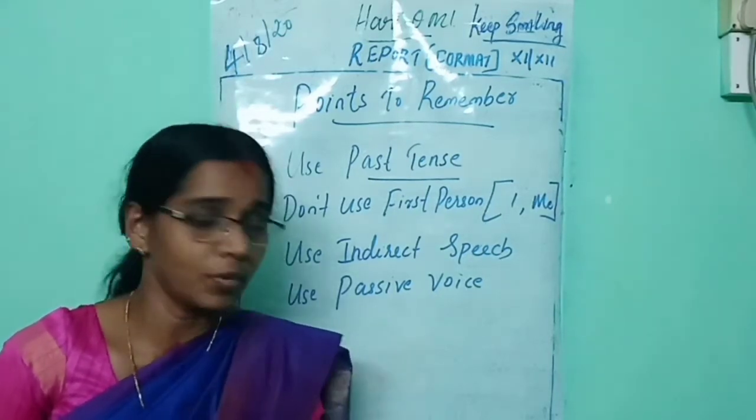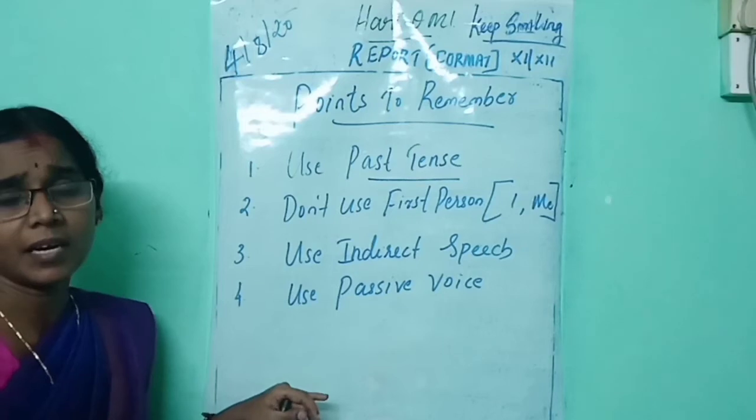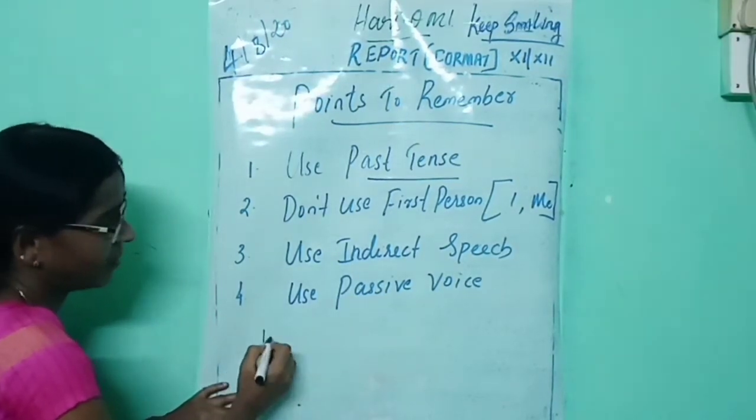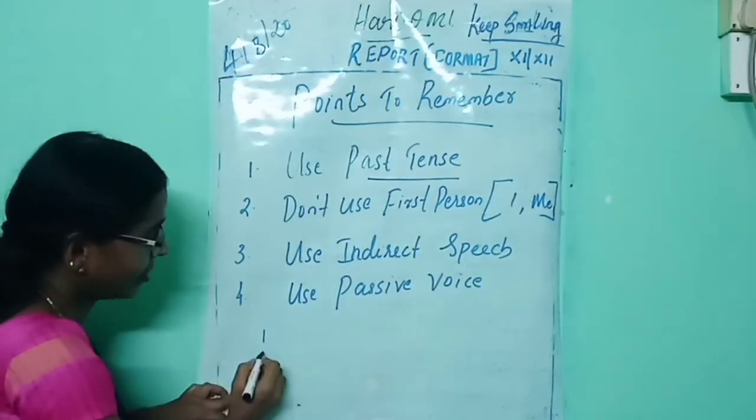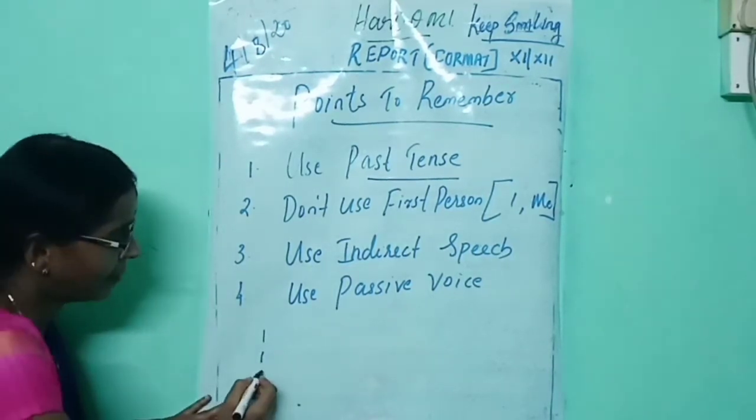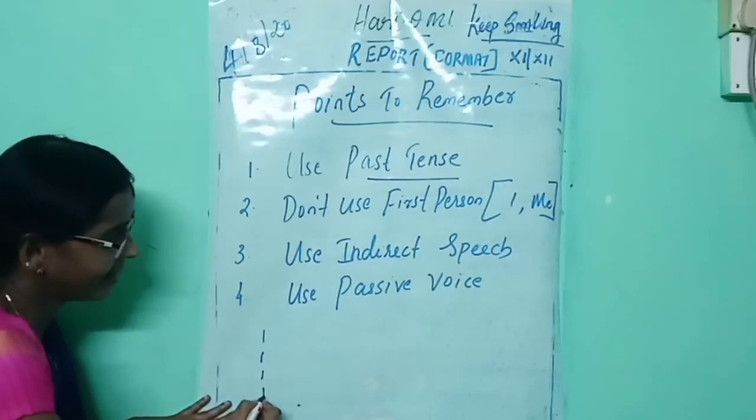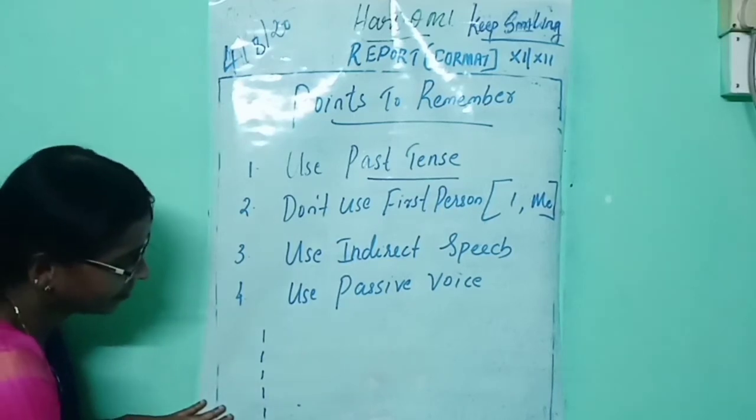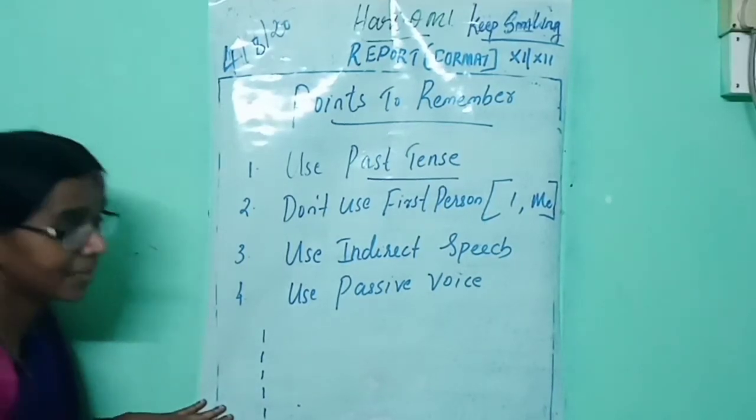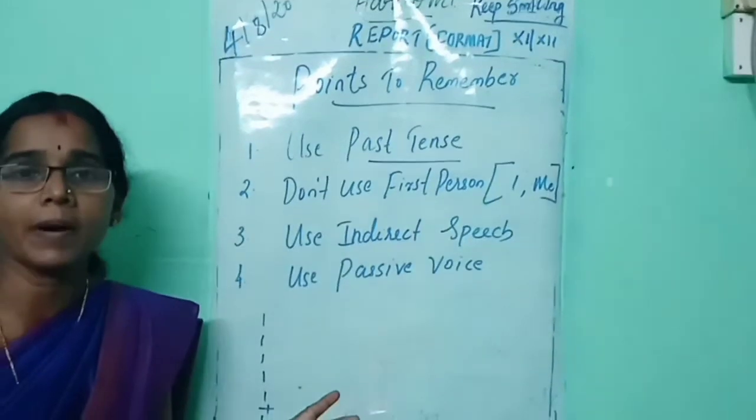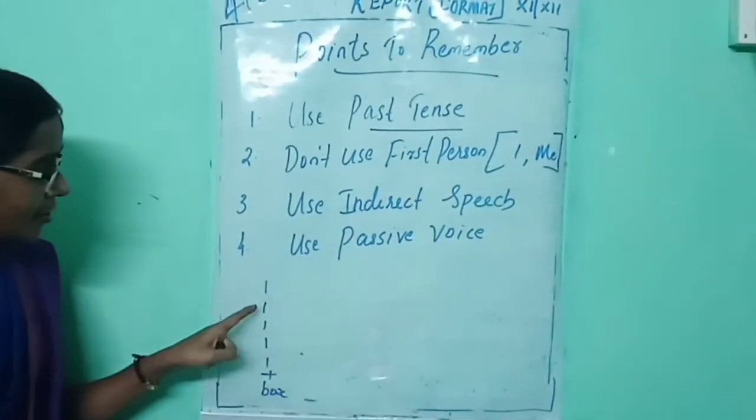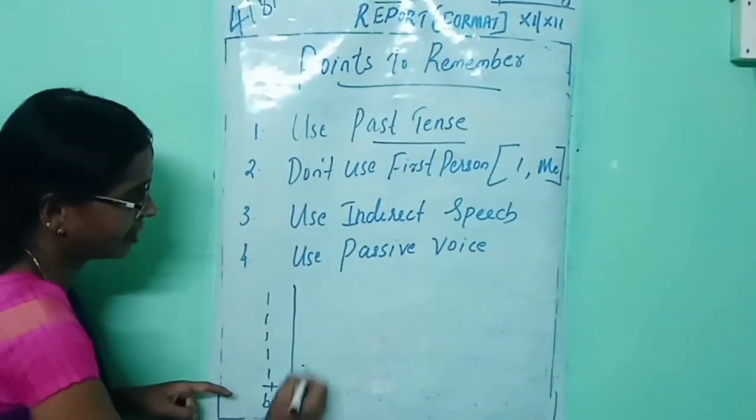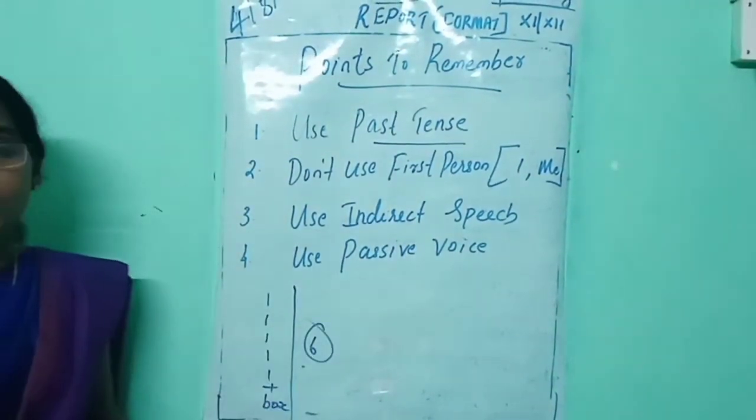Now move on to a report. What is the format of a report? At first you should write the heading. First point, the heading. Then second one, byline. Third one, place. Fourth one, date. Then body of the report plus box. These are the most important points you should remember when you write a report. 1, 2, 3, 4, 5 plus box. Total 6 points you should remember.